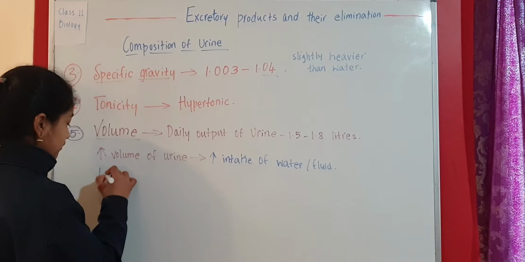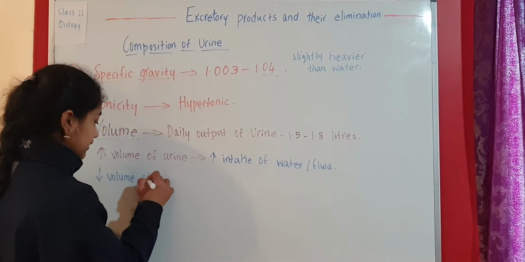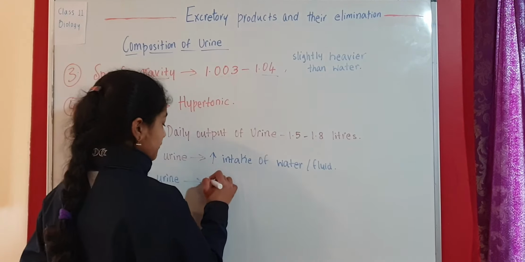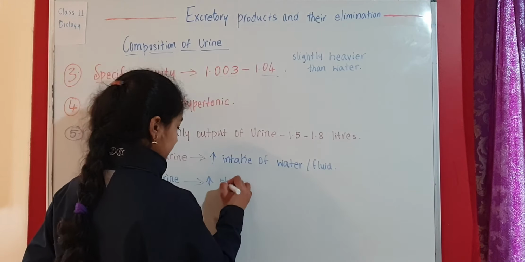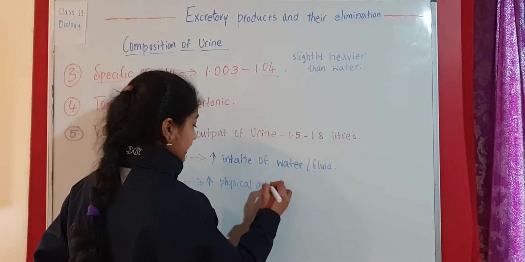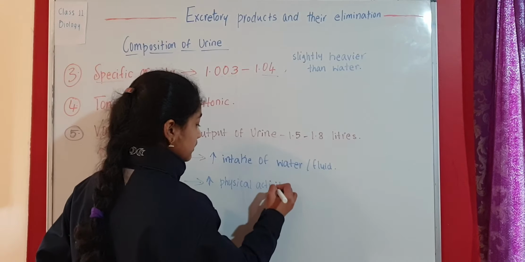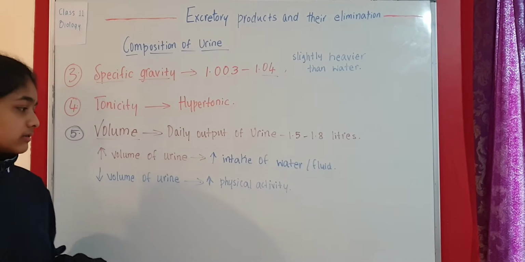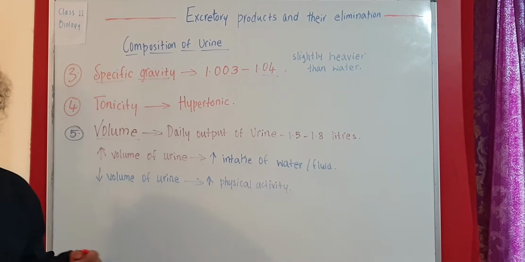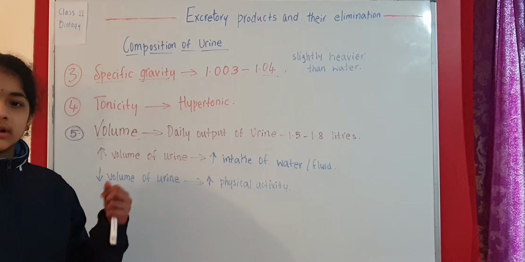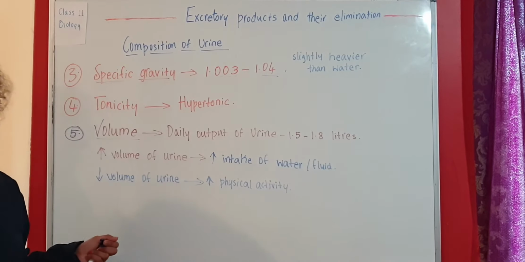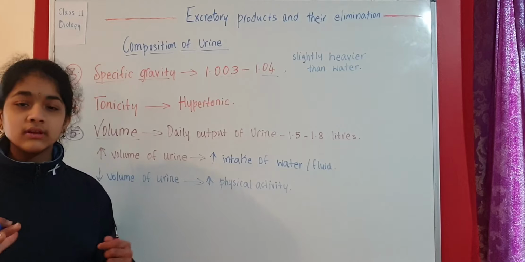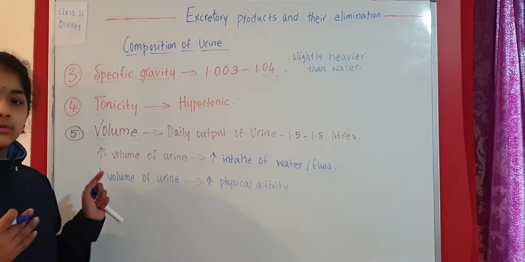Now this volume of urine decreases when we do a lot of physical activity, especially exercises that make you sweat a lot, like aerobics, biking, jogging, swimming, rowing, etc. Whenever on a particular day we do a lot of cardio workouts or aerobic exercises, like burpees or whatever physical activity, especially those that make you sweat, then on that day the volume of urine is going to decrease. The output of urine is going to decrease.